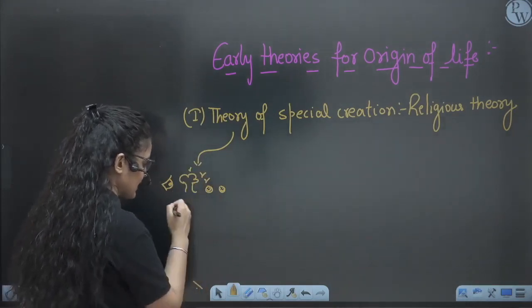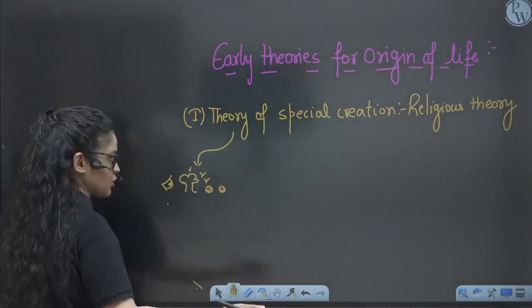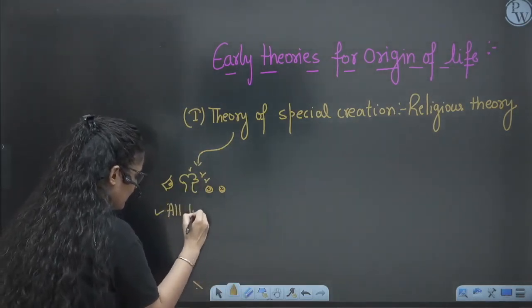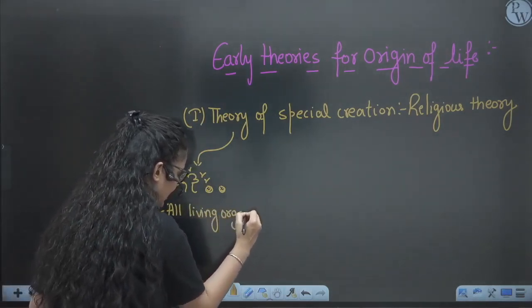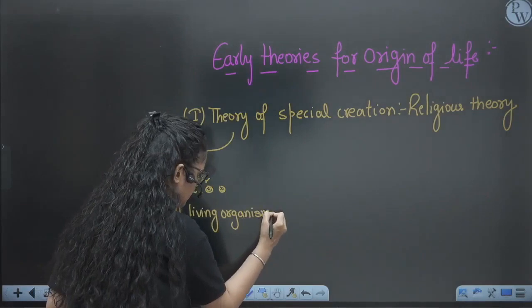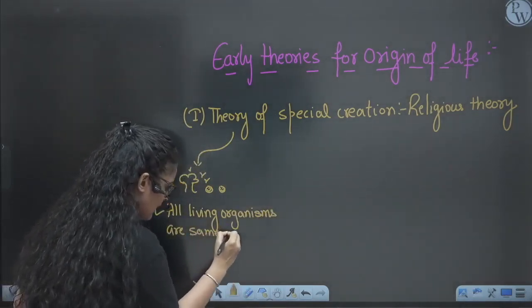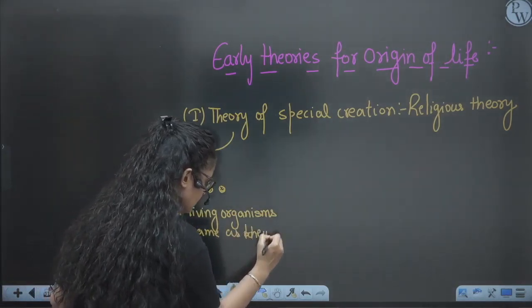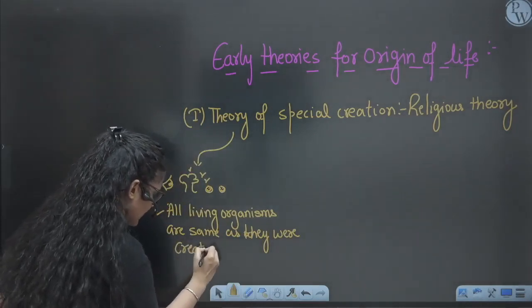So one thing is clear: all living organisms that we see today were created as such. There is no change, right? All living organisms are the same as they were created. No change has happened in them, right?